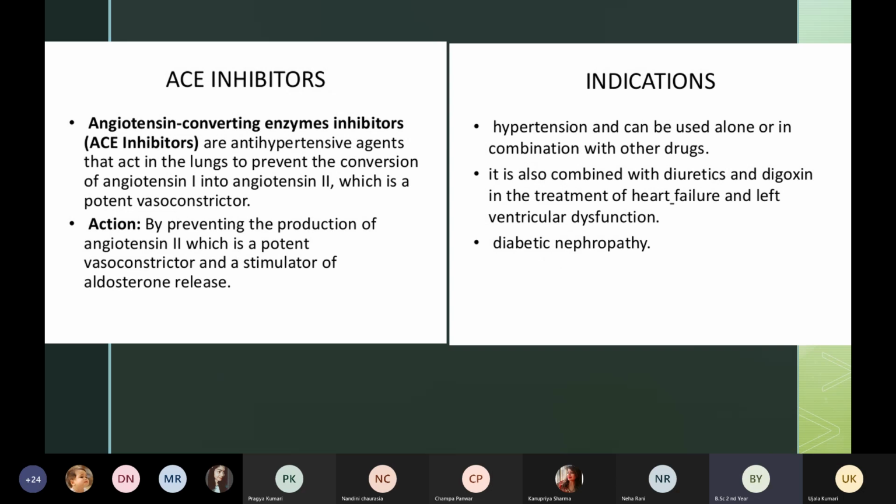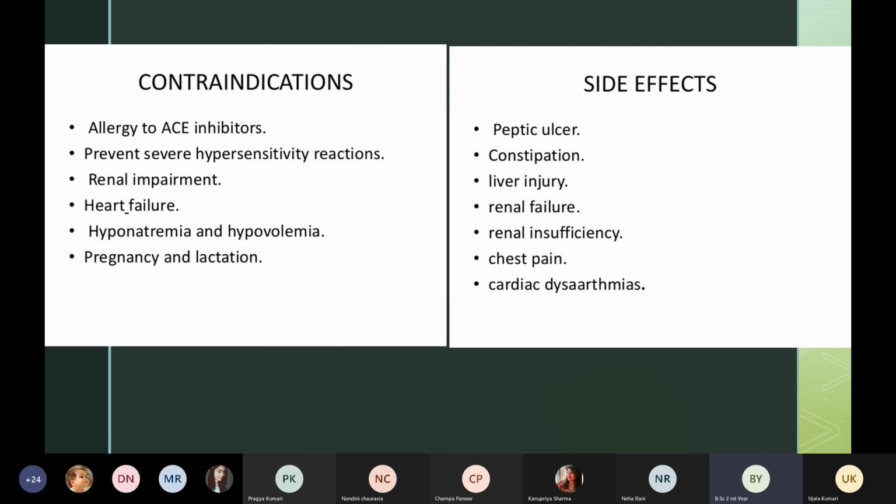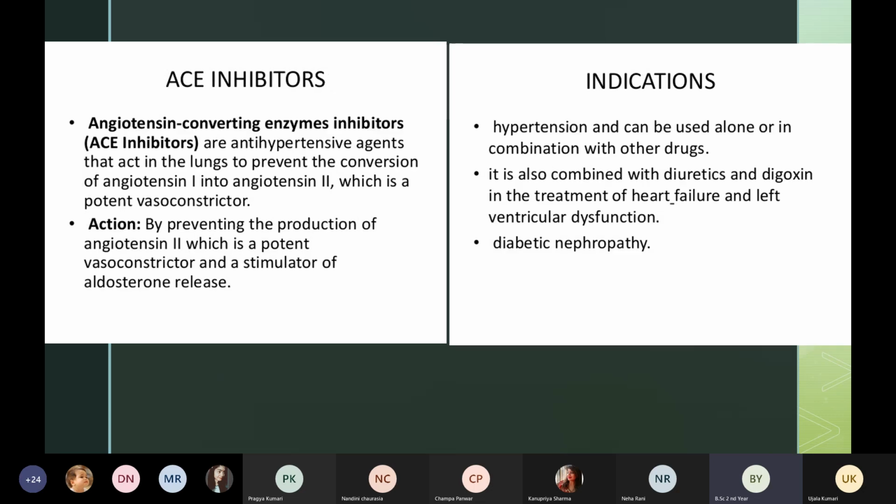So it is very important when we are giving this to the patient because it has so many side effects. It can cause abnormal heart rhythm, or it can cause chest pain, or it can cause renal failure. So we have to be very careful. We have to monitor the vital signs after giving the medications. We have to be very cautious with the patient, especially in pregnant women and lactating women. Okay, we have to be very careful. Okay, so these are about ACE inhibitors.